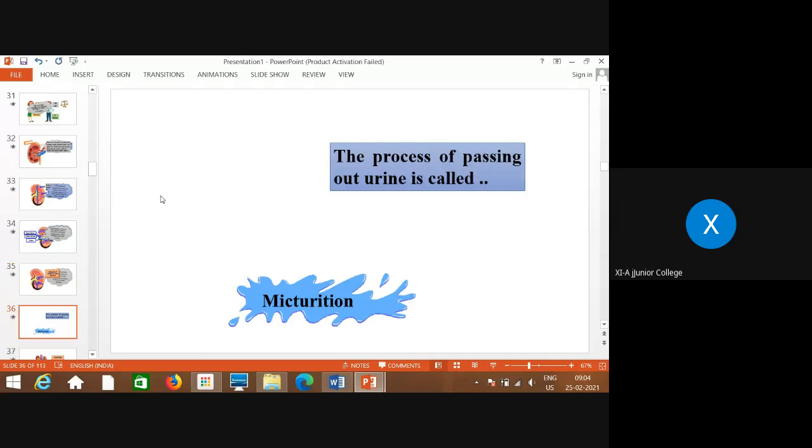Then one more point you need to remember is that the process of passing out urine is called micturition. There is a small box given in the textbook that you can read in detail, about how it takes place and how micturition works.